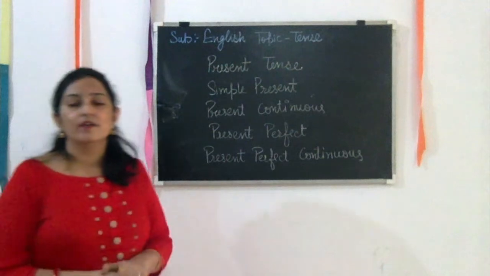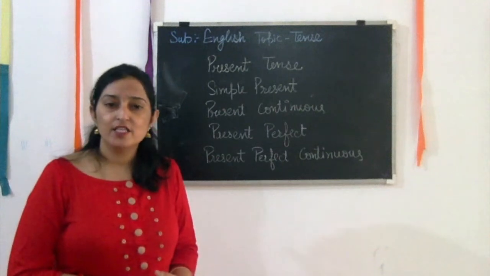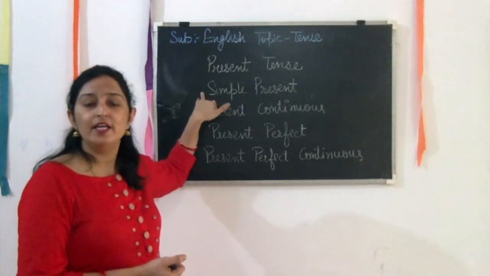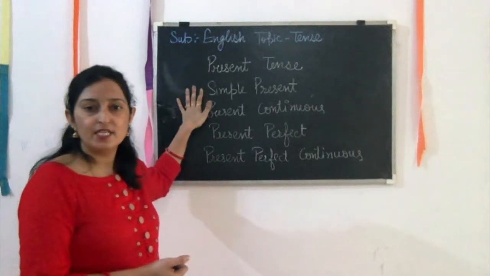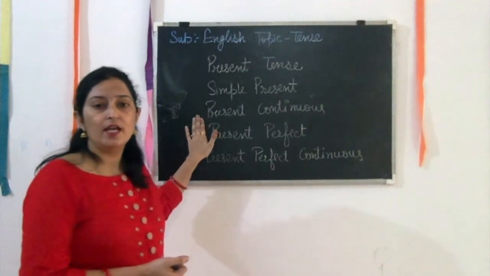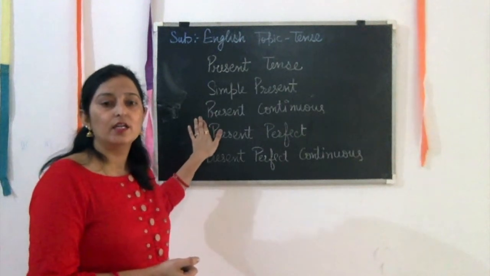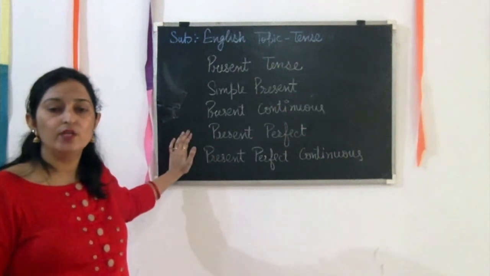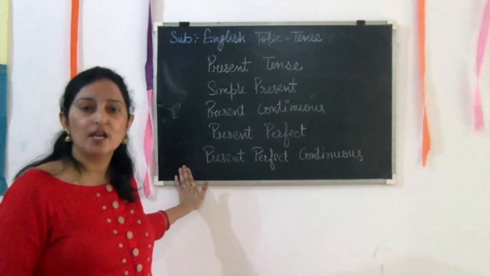As you can see, we are discussing a very important part of our English language: tense. In our last video, we discussed two categories of the present tense, simple present and present continuous. I hope these two categories are clear in your mind. In today's video, we are going to discuss the rest of the two categories, present perfect and present perfect continuous.